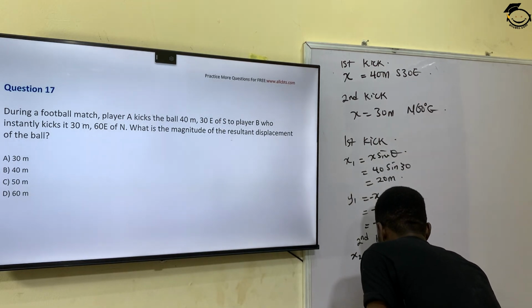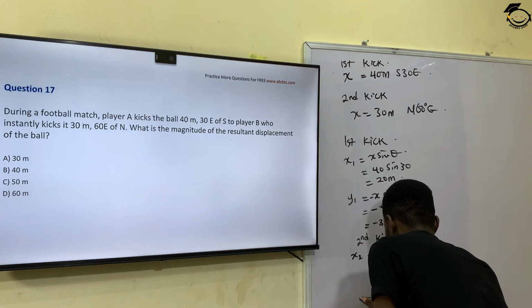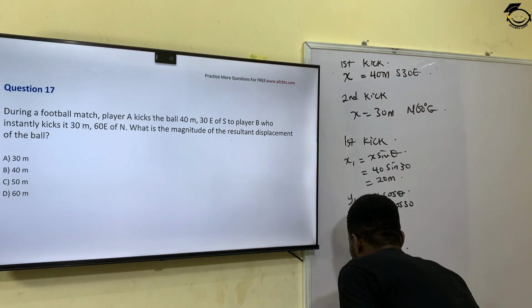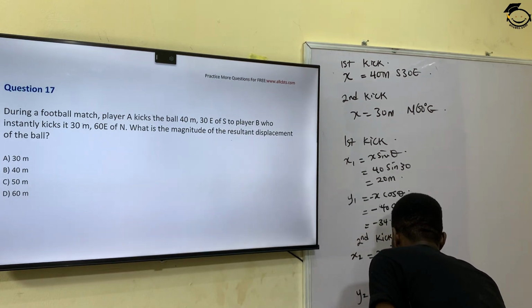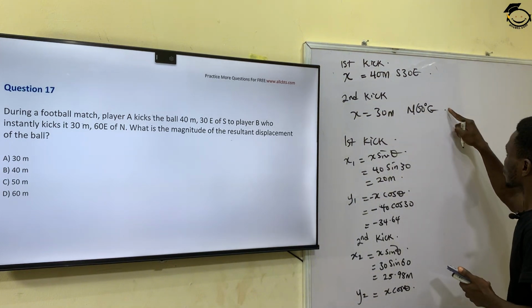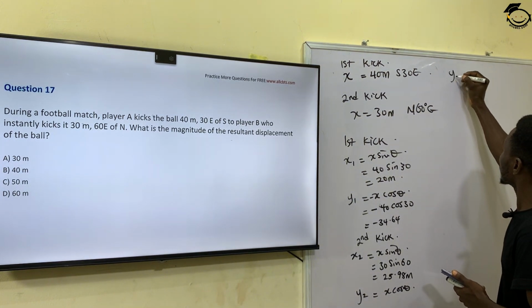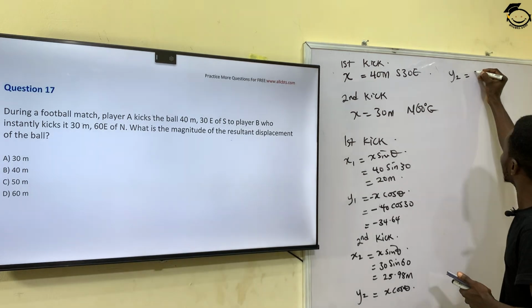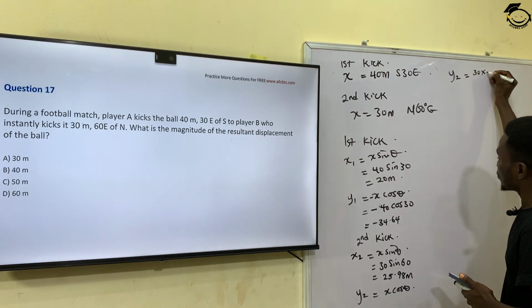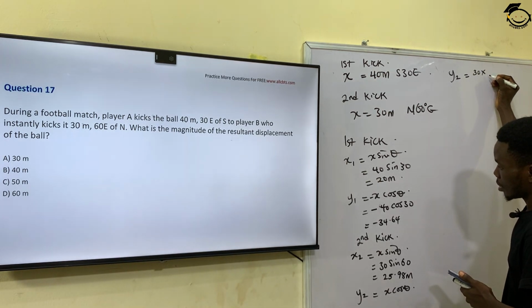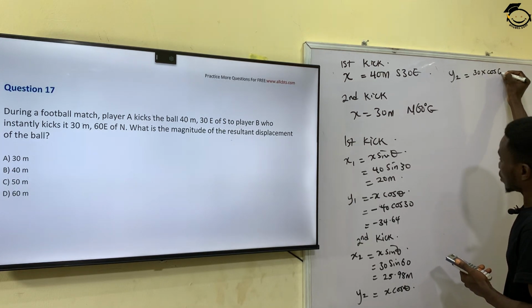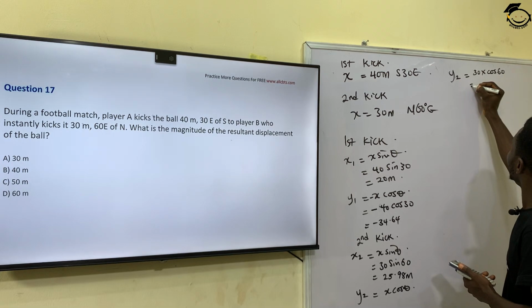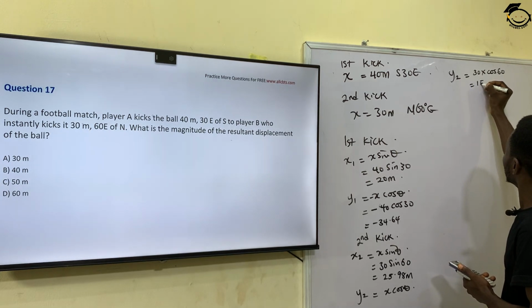That will give me 25.98. So my y2 is going to give me x cos theta, and that will give me that my y2 is 30 times cos 60, and that will give me 15 meters.